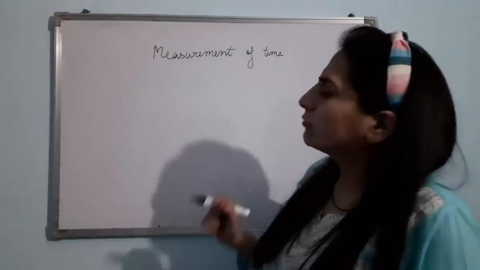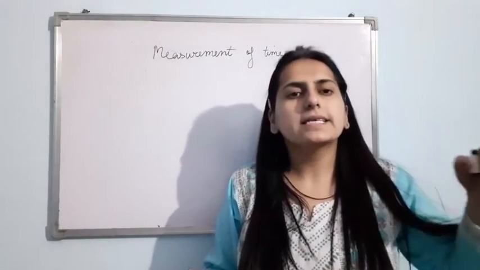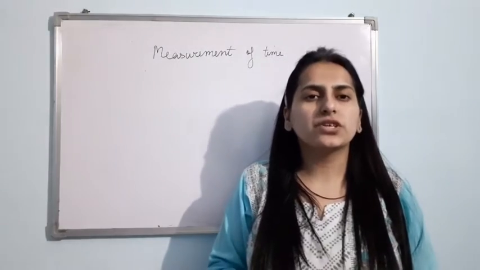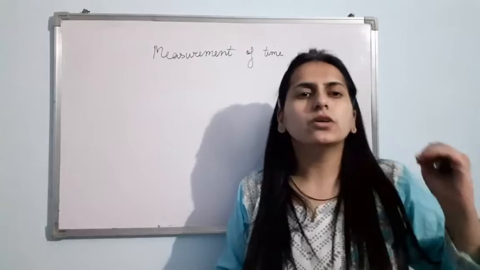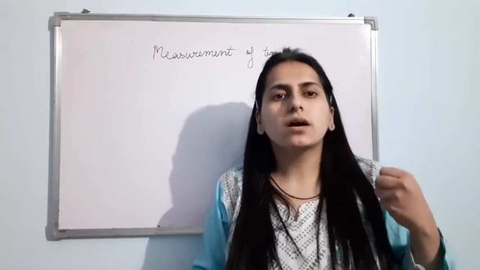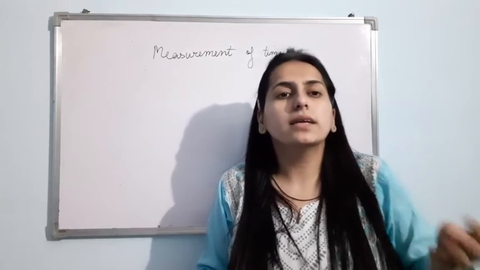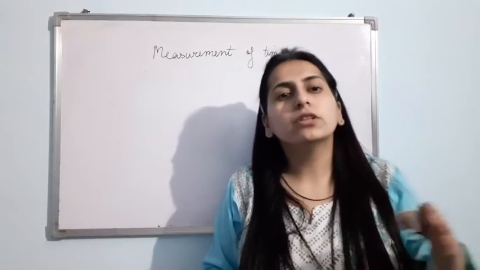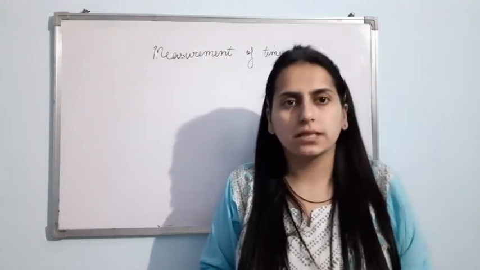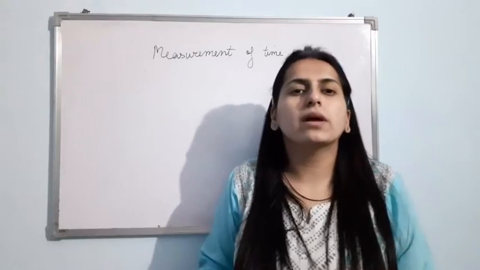Now, first of all, just think how our ancestors used to measure time. Basically, they used to observe some natural phenomena occurring in nature. They used to find the time with those natural phenomena because those phenomena showed a particular pattern.